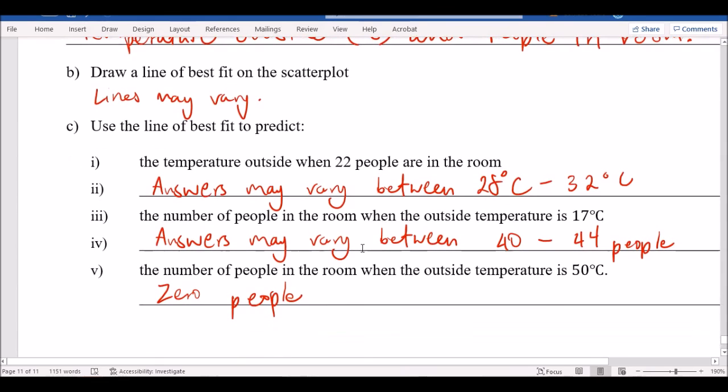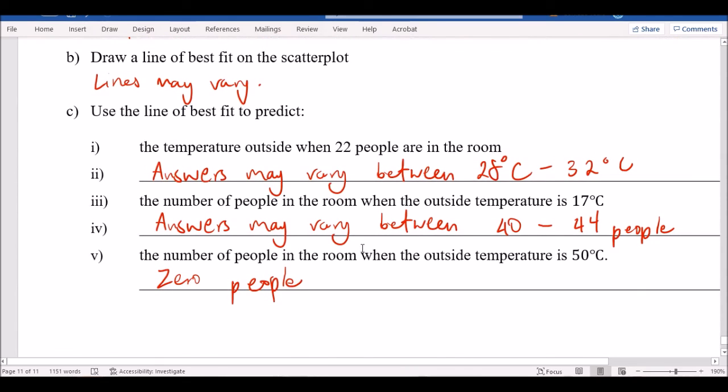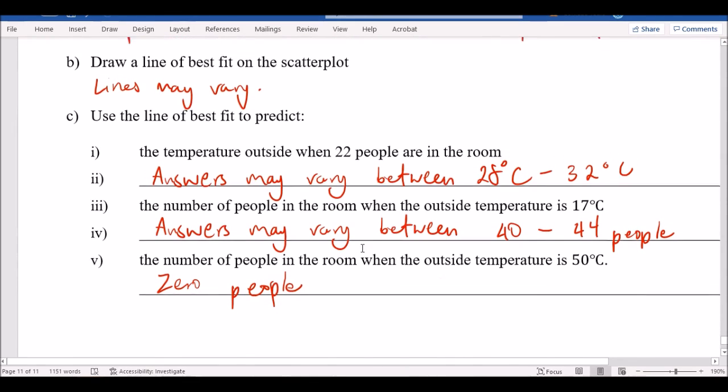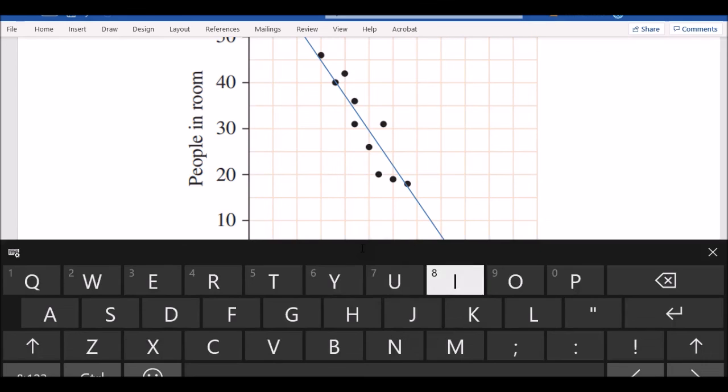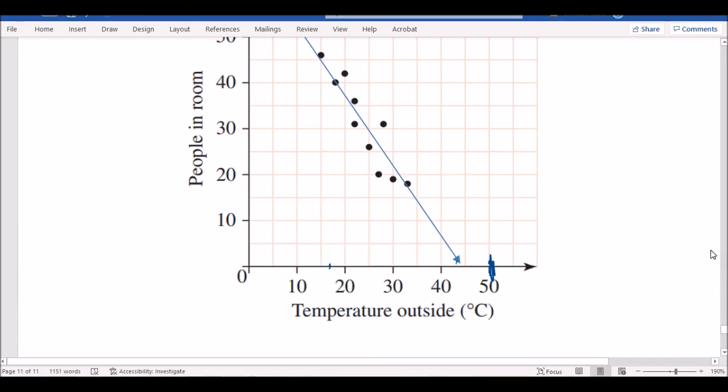Last question there. The number of people in the room when the outside temp is 50 degrees. So if it's 50 degrees, sorry guys, real quickly, I can see already, if you just follow the line, 50 is going to be here. But if you look at the line, it's already hit 0 even before 50. So if you went and said 50, you'll have like negative 10 people.